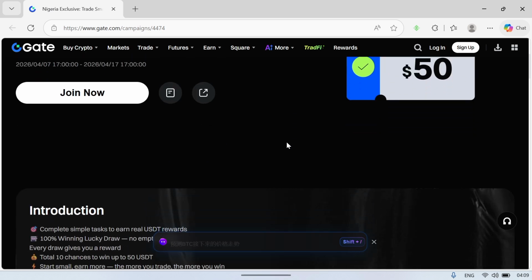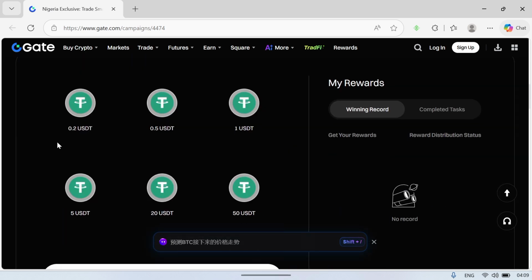If I scroll down a bit, you discover that you have from 0.2 USDT up to about 50 USDT to claim, with a 50% chance of claiming any of them. You could claim 0.2 USDT, you could claim 0.5 USDT, you could claim $1, $5, $20, $50. Now I'm going to show you all it takes to win all of these USDTs.